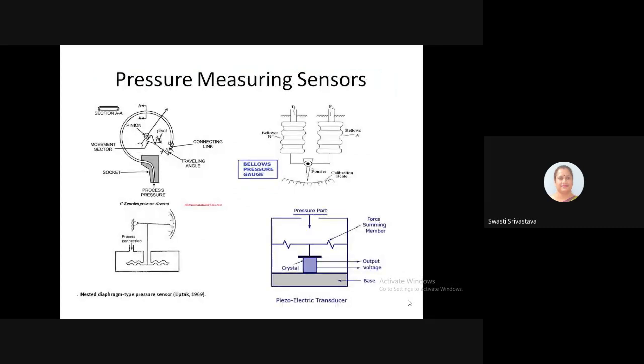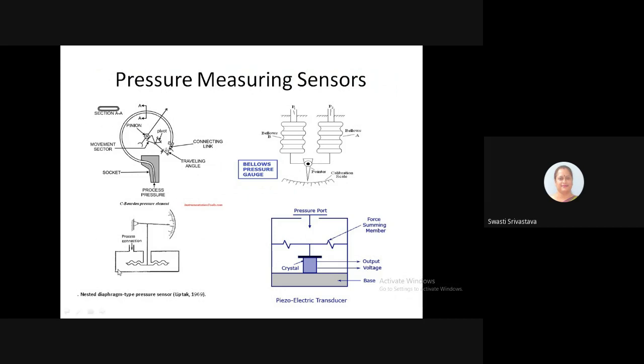Now the sensors that we can use for pressure measuring are either a Bourdon pressure element, a nested diaphragm type pressure sensor, a bellows pressure gauge, or a piezoelectric transducer. We take up first the Bourdon pressure measuring sensor. It is used as a direct indicating gauge.